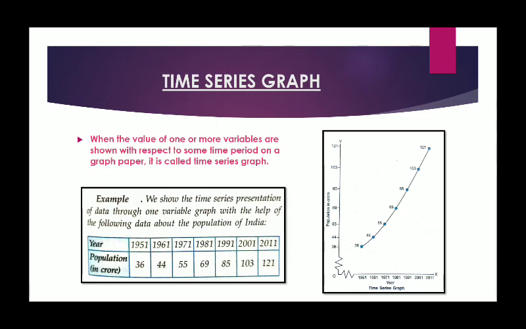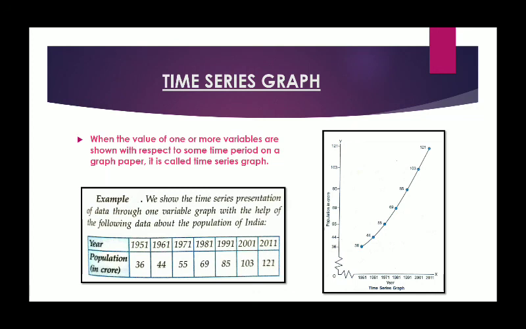Time series. As the name suggests, it is related to time. Now, when the value of one or more variables are shown with respect to some time period on a graph paper, it is called time series graph. Here I have shown in the diagram a one variable time series graph. It can be more than one variable as well. See, the table given is year 1951 to 2011 and the population in crores is given for India.